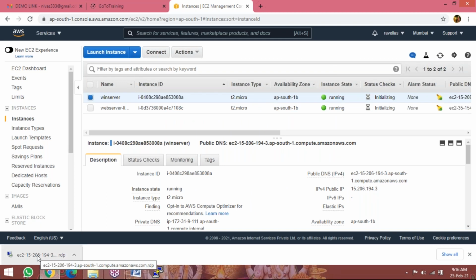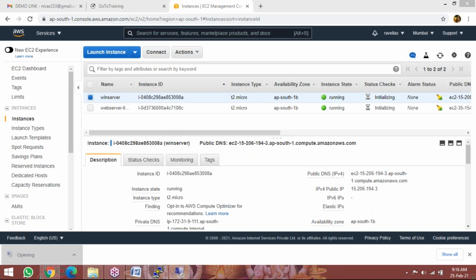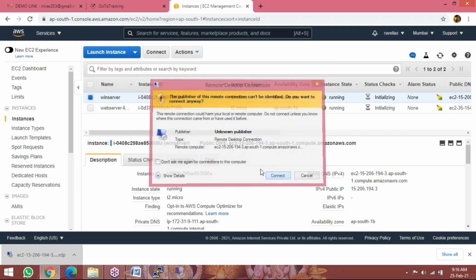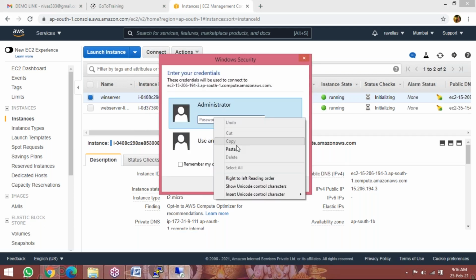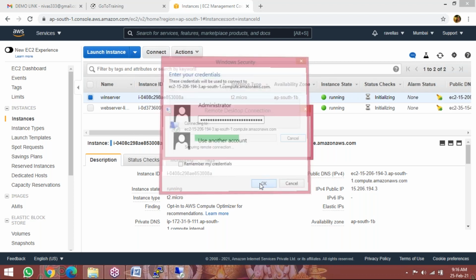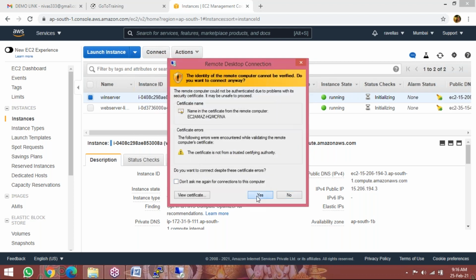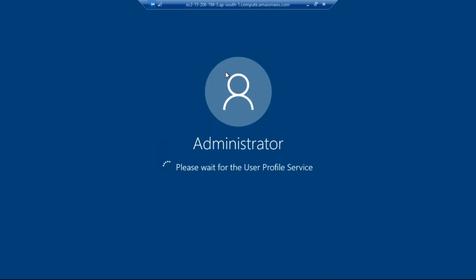Click on the downloaded remote desktop file. Now click on connect. Now we are connecting to the Windows server. Paste the password and open. Now I am logging into the Windows server. See, this is my Windows Server 2016. Whatever Windows Server administration you want to do, you can: configuration of Active Directory Domain Services, configuration of group policies, creating OUs, creating users, delegation controls, additional domain controllers, the main domain controller. Whoever does Windows Server administration tasks can do all of them.